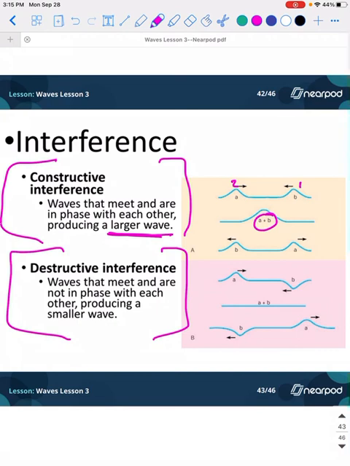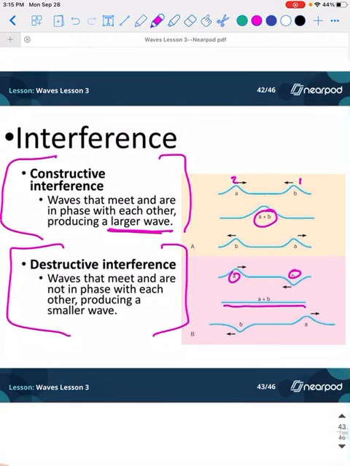But if we have two waves, wave A and wave B, that come together and end up creating a more straight line, which is a smaller wave or just no wave at all, then that's going to be destructive.